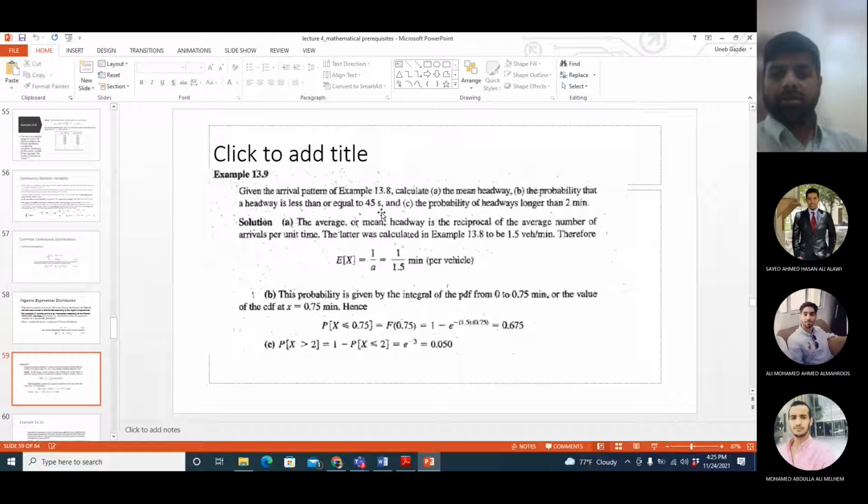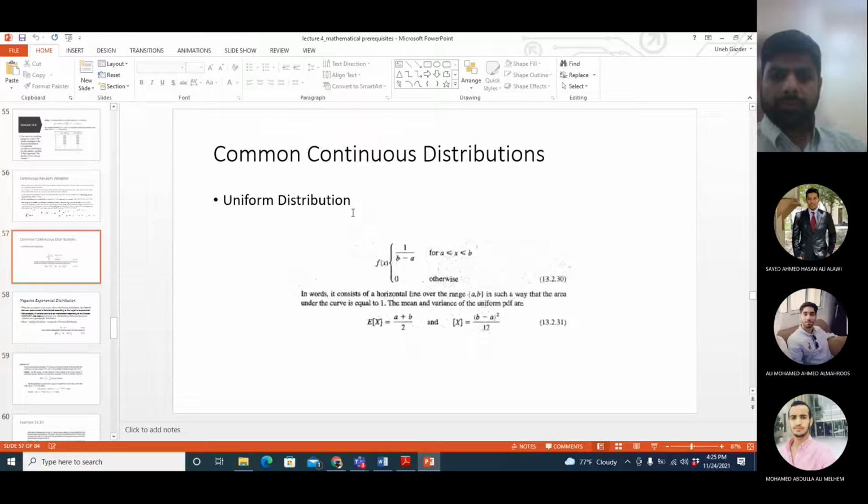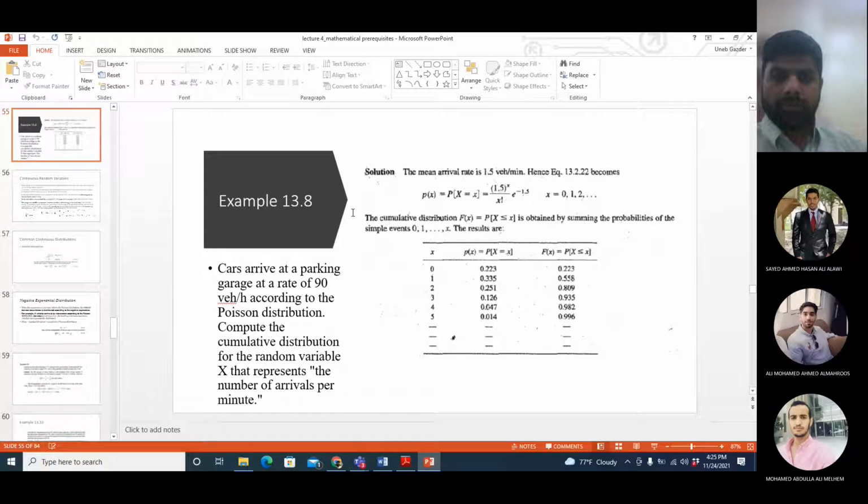So again, to refresh your minds, we did one example earlier. In this example, it was given that 90 vehicles per hour enter the parking lot.